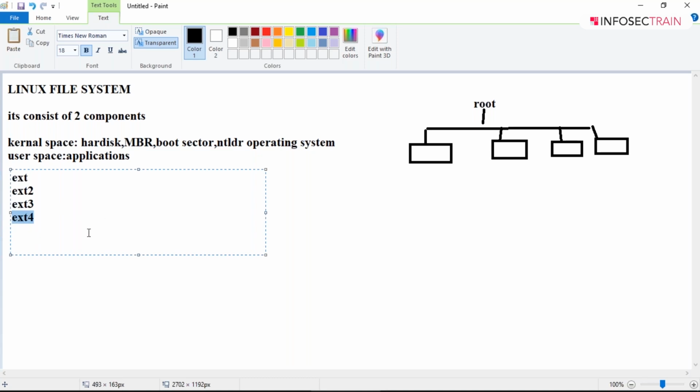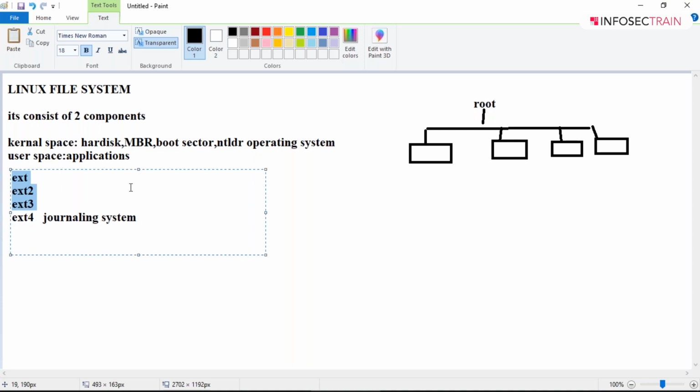Now what is the difference, guys? EXT4, the extended file system, comes with a journaling system. Now what do you mean by journaling system? See what happened till EXT3. Let's suppose you are using Linux as the operating system on your server. You turned the server on and it was running. Suddenly it got switched off, or something went wrong.